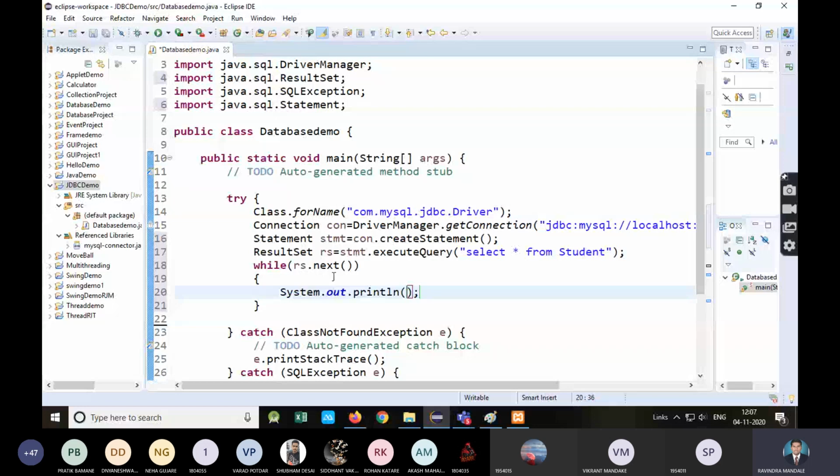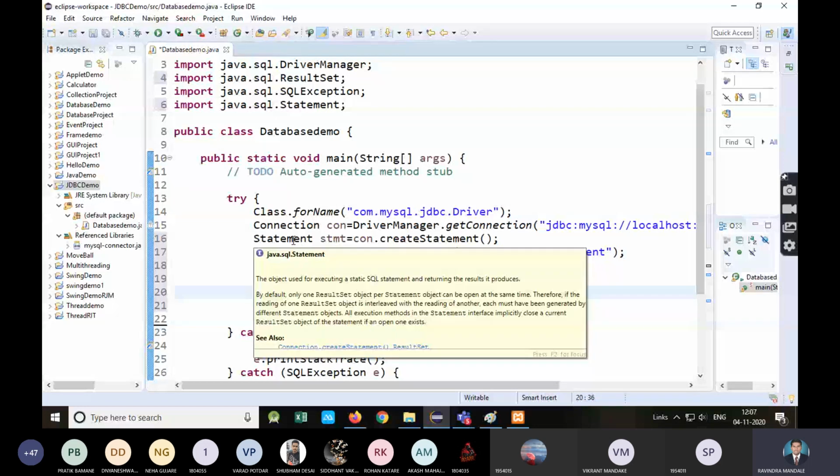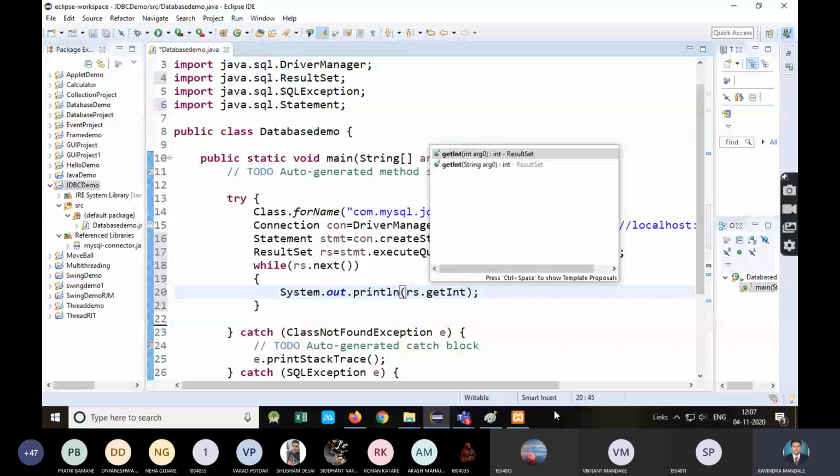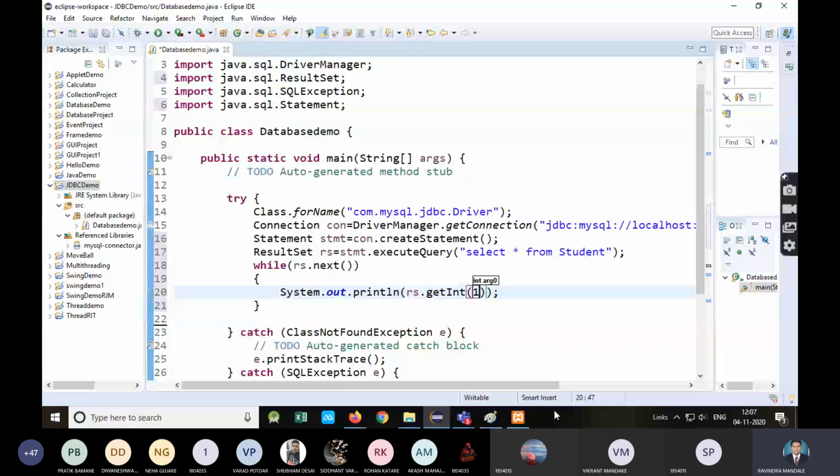Now to get the actual record, there are 3 columns, so 3 values are there: roll number, name and address. So now you need to fire the methods of ResultSet. So rs dot getInt method. The first column is of type integer, so I am using the getInt method and you need to specify the column index. Column index always starts with 1. So roll number's index is 1, name 2, address 3. Then I just concatenate that output, then a space.